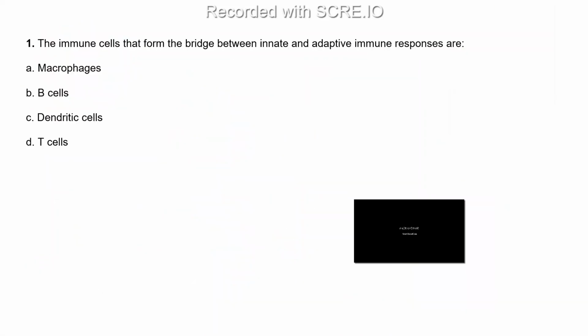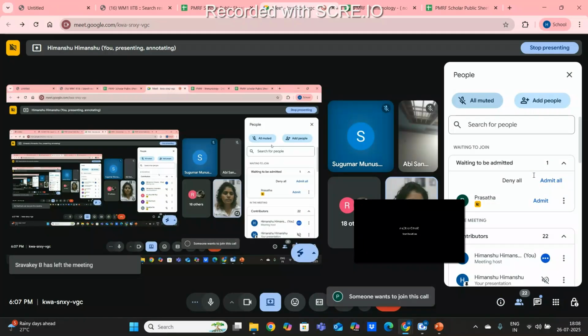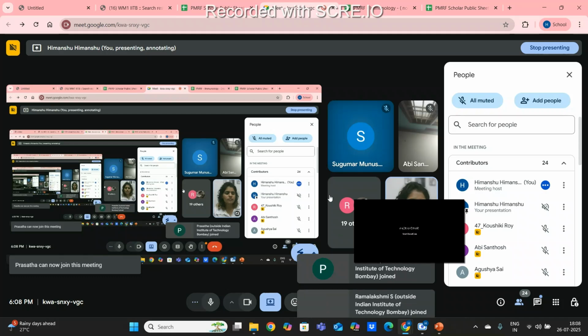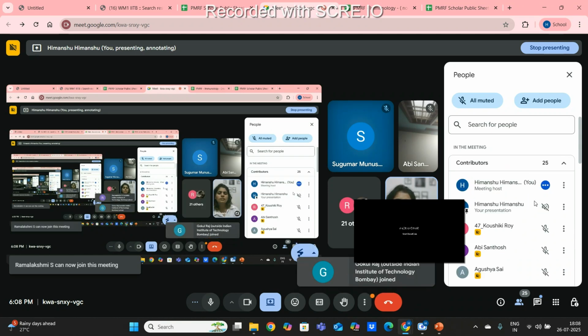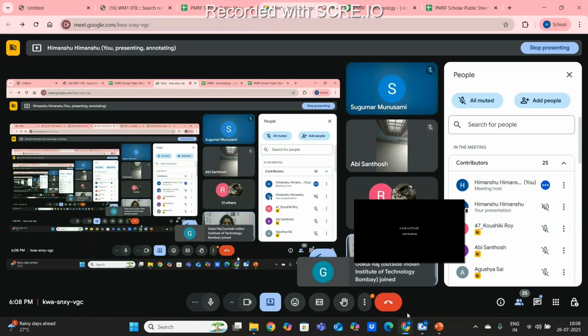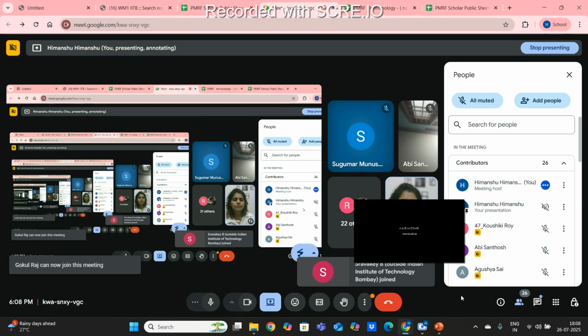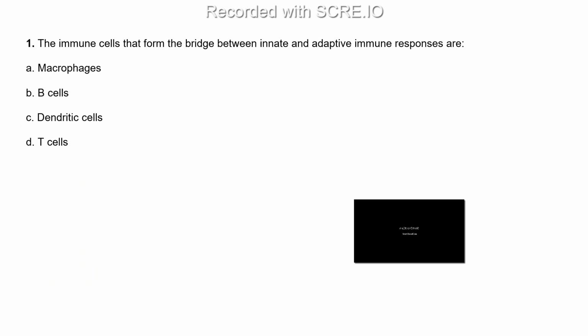So the first question for this tutorial class: the immune cells that form the bridge between innate and adaptive immune responses are option A, macrophages; option B, B cells; option C, dendritic cells; and option D, T cells.